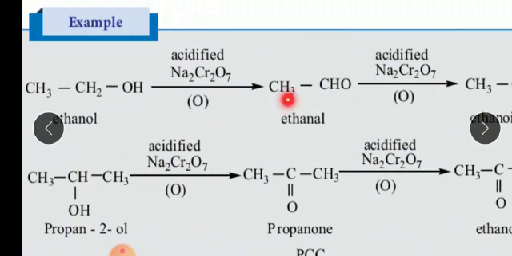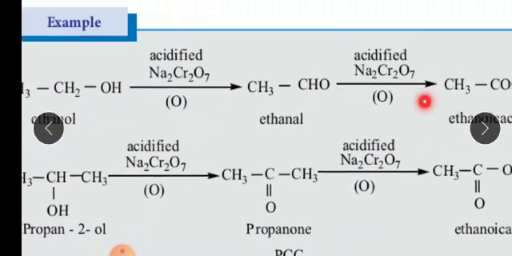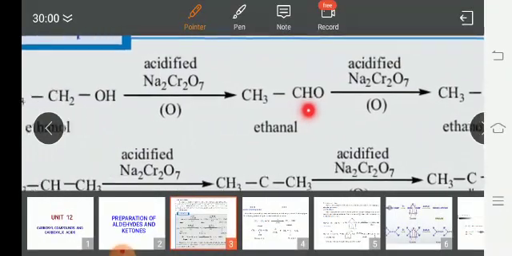So acetaldehyde is formed. So for the preparation of aldehyde, the main and important method, the first method, is oxidation. Primary alcohol undergoing oxidation gives aldehyde. Again undergoing oxidation, it gives acid.